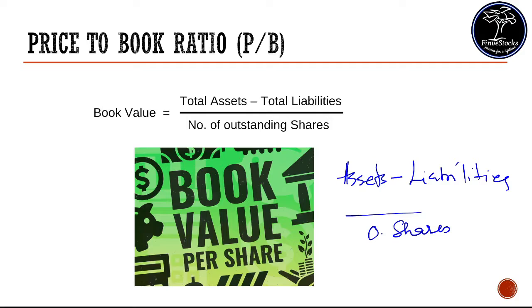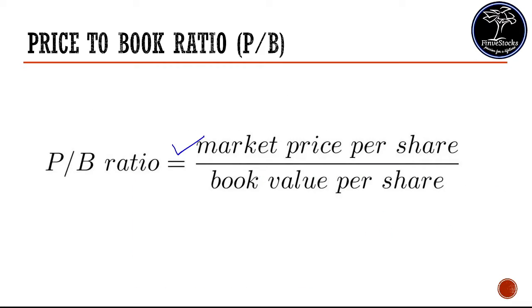So the PB ratio is the market price at that point of time divided by book value per share. The formula of price to book value ratio is share price divided by book value per share. That book value per share is nothing but assets minus liabilities divided by outstanding shares.